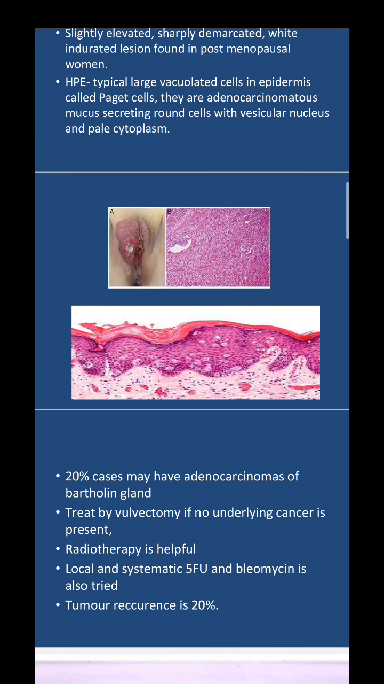Treatment is basically by vulvectomy if no underlying cancer is present. Radiotherapy can be helpful. Local or systemic 5-fluorouracil and bleomycin is also tried, and tumor recurrence is around 20%. So along with vulval carcinoma, these two are also entities which you have to know. They can come as 3 marks or 5 marks. Okay, so next is